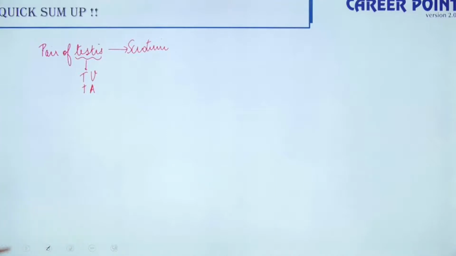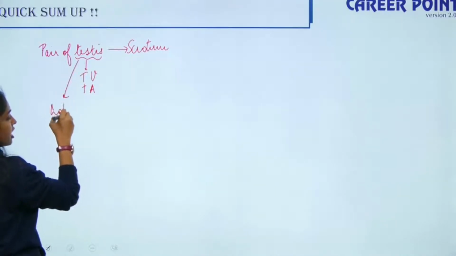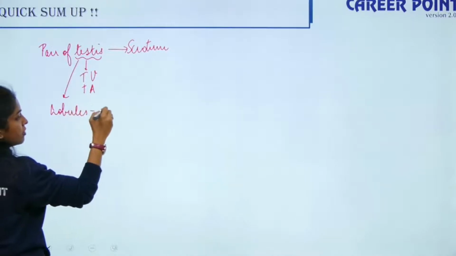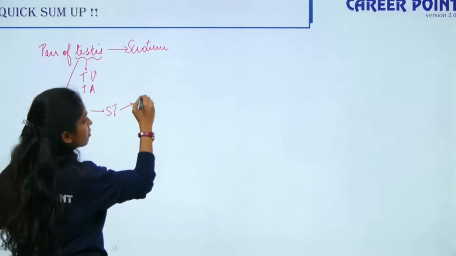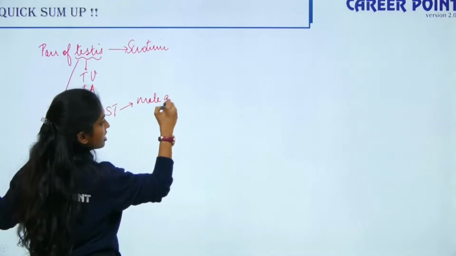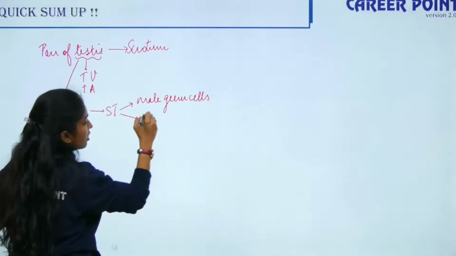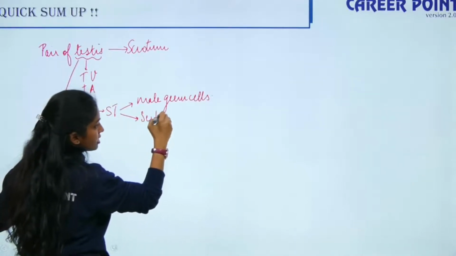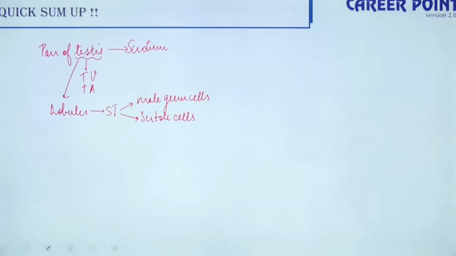Then we also spoke about the structure of testes. The structure of testes starts with your testicular lobules. Then you had your seminiferous tubules, having your male spermatogonia or the male germ cells. And moving further, we spoke about the Sertoli cells. Yes, and then how it moves to form your tubuli recti, rete testis. Yeah, all that we saw.